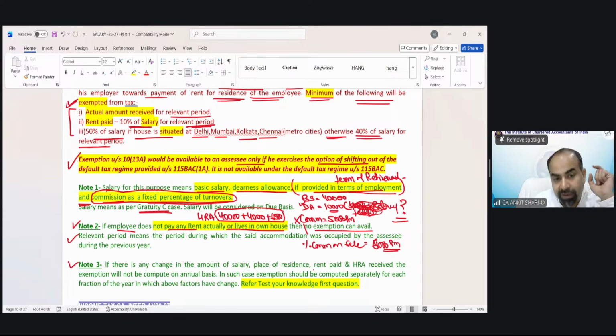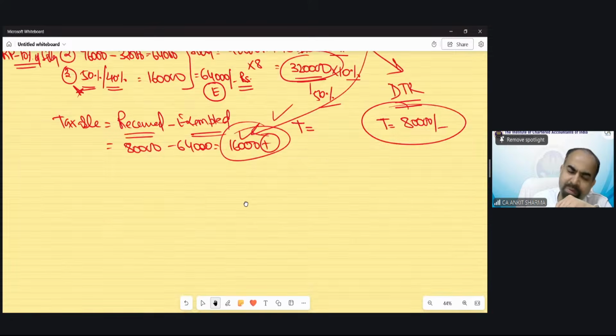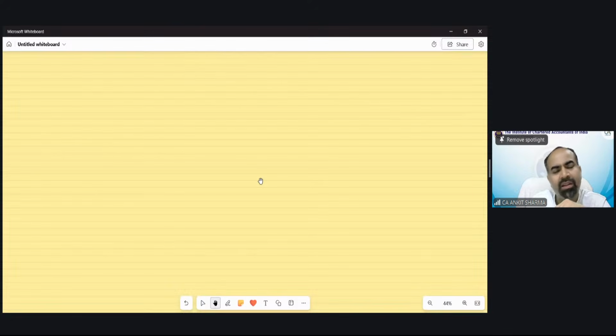Note 3, again very interesting. If there is any change in the amount of salary, like in this HRA concept. Look, if there's a question on salary, there would be an HRA provision in it. That is for sure. Without HRA, a salary question is generally not framed. So that is a very important allowance. So if you see the calculation of HRA, the HRA receipt.